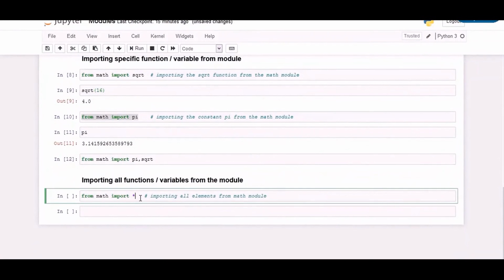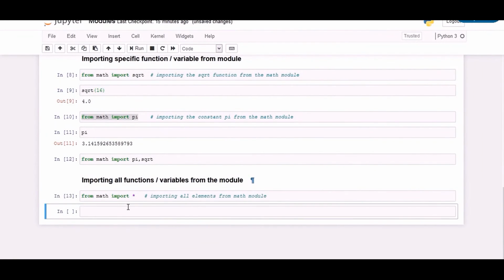Let's say you want to import all such constituents of the module into your code. You may write from math import star. The asterisk here basically means that we want to import each and every function or variable from the math library to our code in order to directly use it.